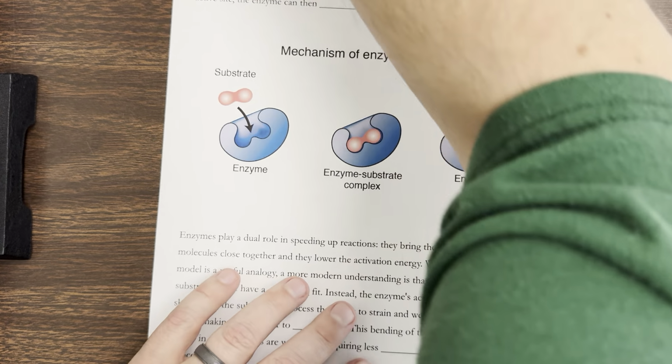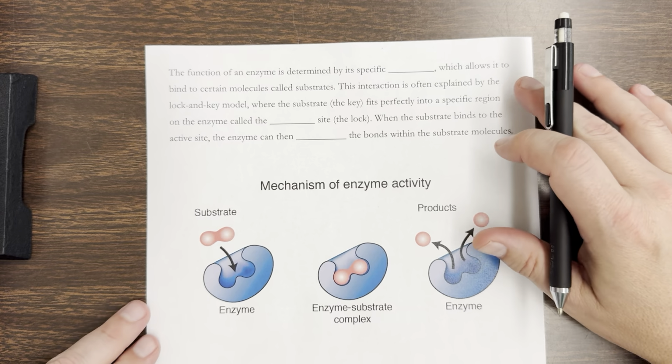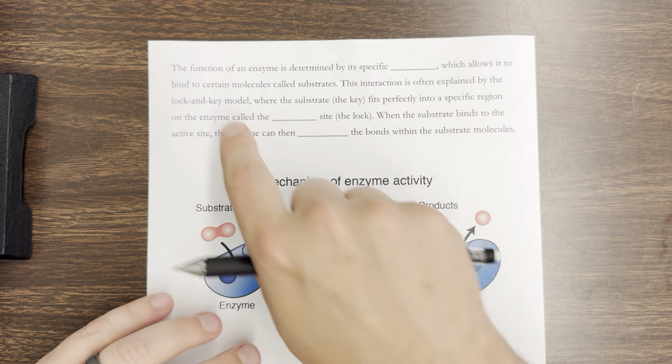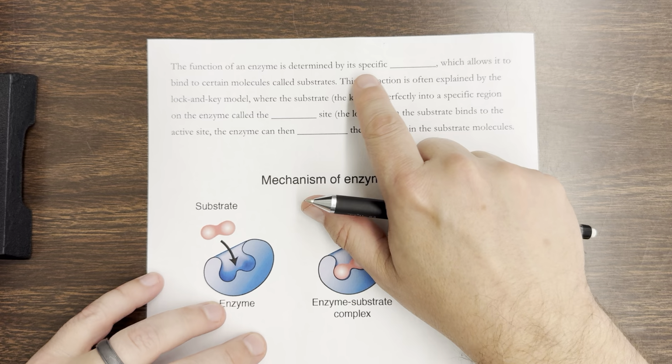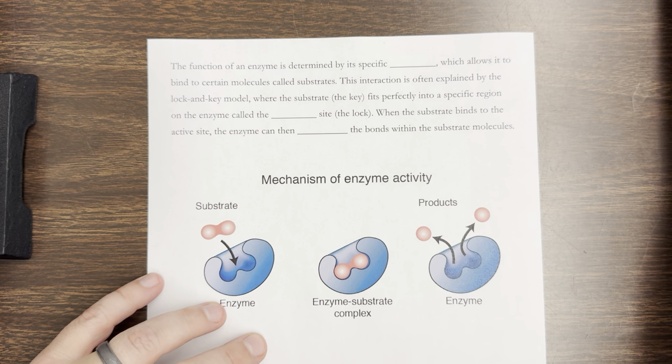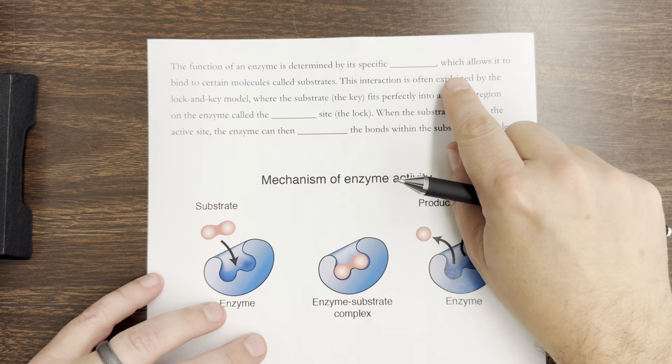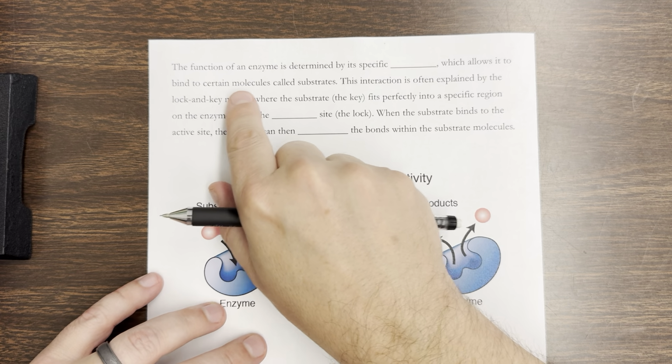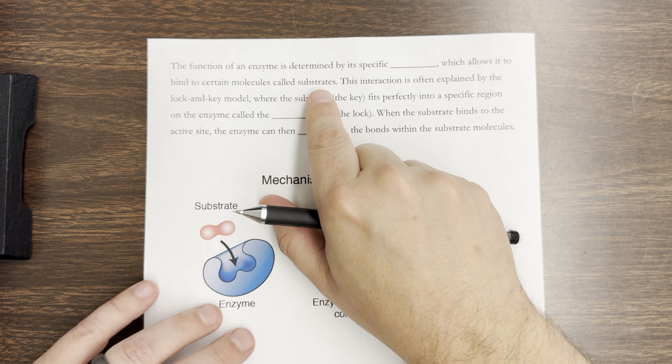Okay. Now let's look at the actual functioning. The function of an enzyme is determined by its specific shape, which allows it to bind to certain molecules called substrates.